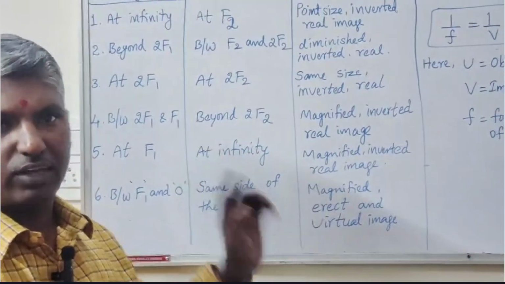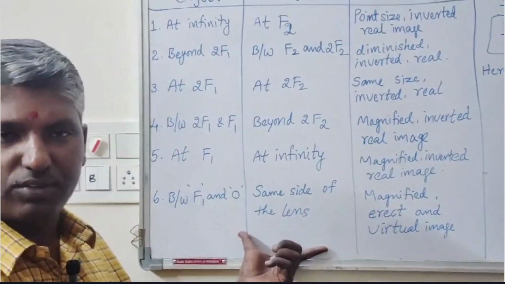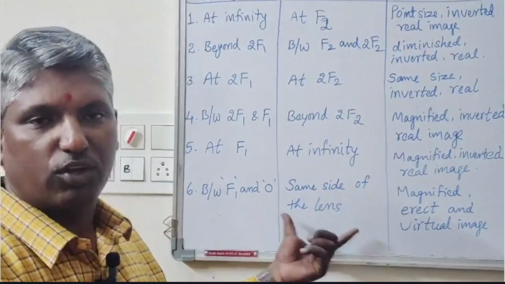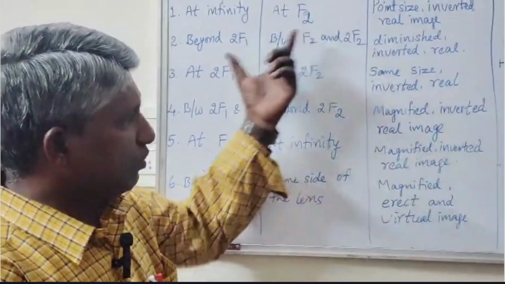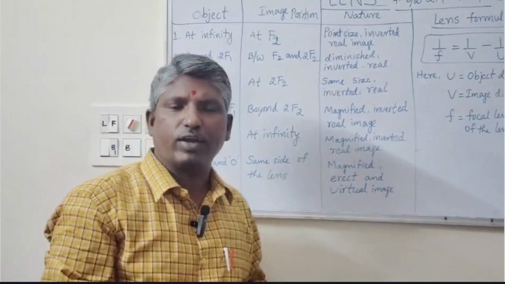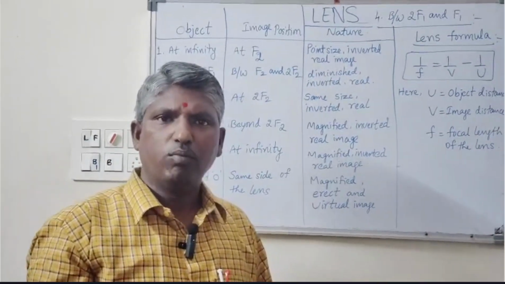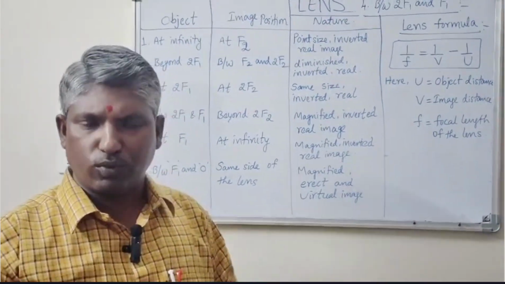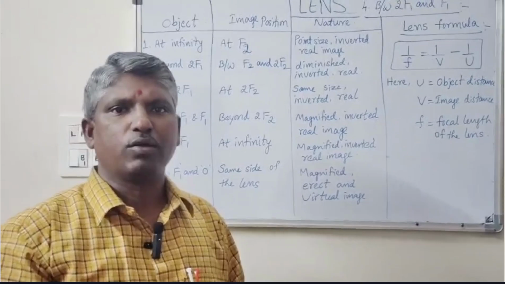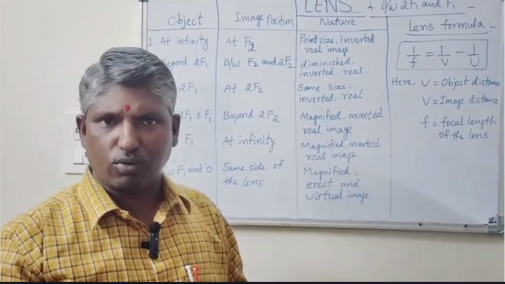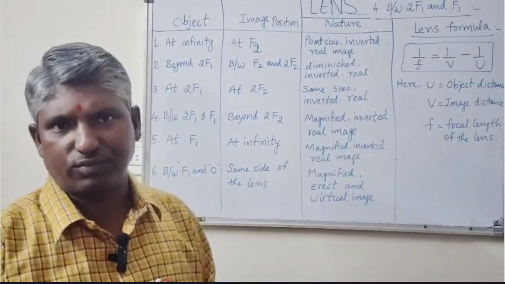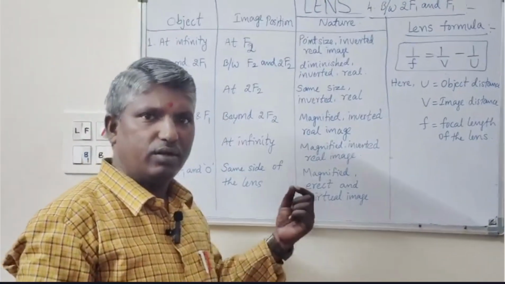That's why we simply call this situation a special case of the object. Now, according to this explanation, we conclude that the biconvex lens forms both real and virtual images. For this reason, the biconvex lens is also called a converging lens. That is the total information on the lens.